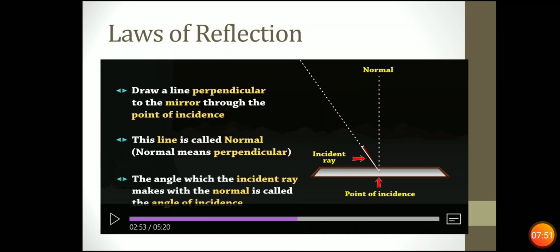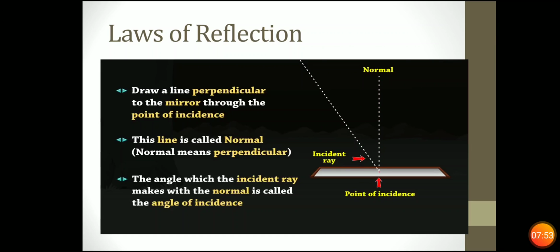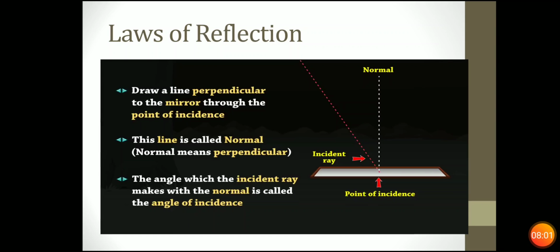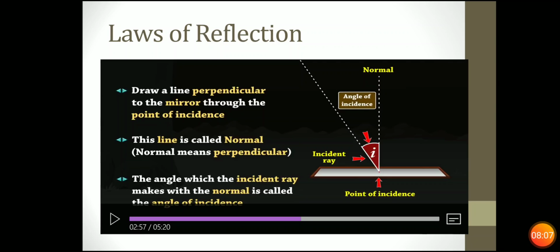Now see, it is forming an angle with the incident ray and the normal. So it is known as angle of incidence. Now angle of incidence is noted by a small i.